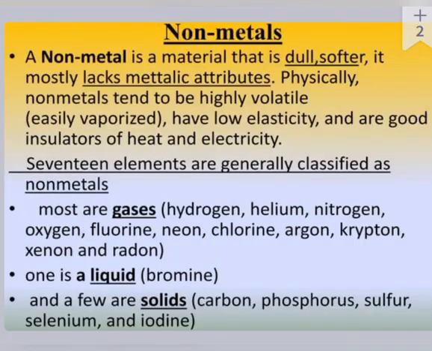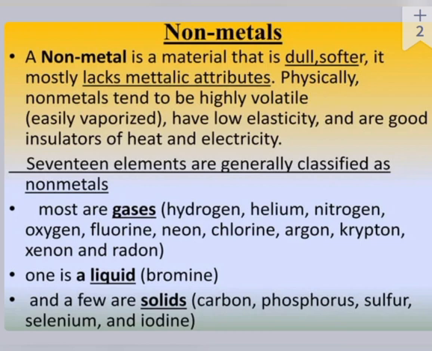As for non-metals, a non-metal is a material that is dull and softer, and it mostly lacks metallic attributes. Physically, non-metals tend to be highly volatile and easily vaporized, have low elasticity, and are good insulators and bad electrical conductors. 17 elements are generally classified as non-metals. Most are gases like hydrogen, helium, nitrogen, oxygen, fluorine, neon, chlorine, argon, krypton, xenon, and radon. One is a liquid, that is bromine, and a few are solids: carbon, phosphorus, sulfur, selenium, and iodine. So lots of examples are there.